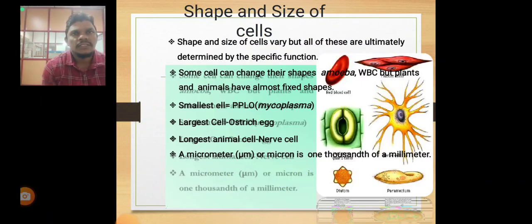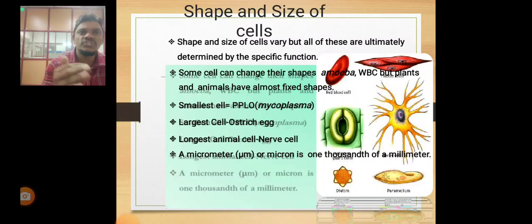Then the shape and size of cells. Shape and size of cells vary, but all of these ultimately determine the specific function. Some cells can change their shape, for example amoeba, and the WBC, white blood cells. Plants and animals have almost fixed cells. Some cells have a fixed shape.